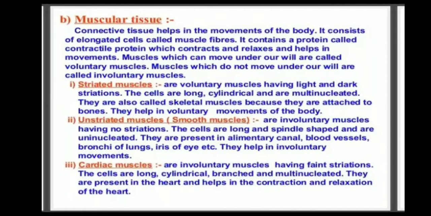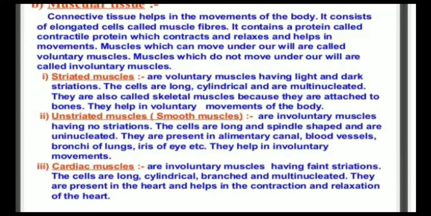And muscular tissues. Muscular tissues help in the movements of the body. It consists of elongated cells called muscle fibers. It contains a contractile protein which contracts and relaxes and helps in movements. Muscles which can move under our will are called voluntary muscles. Muscles which do not move under our will are called involuntary muscles.